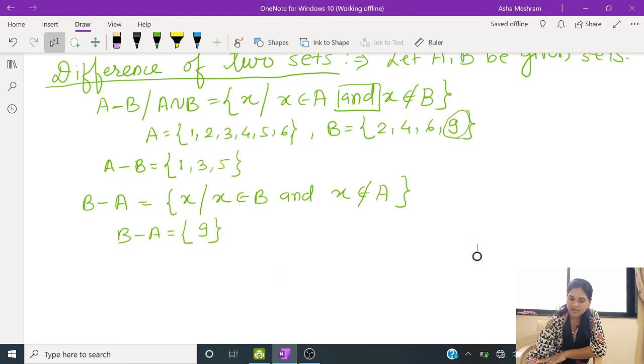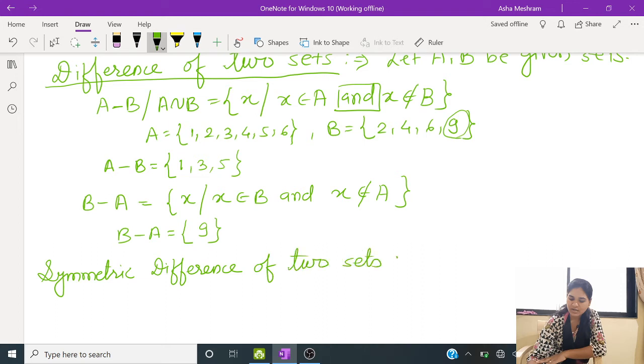Next definition is of symmetric difference of two sets. Now how to define this symmetric difference? Again two sets we will require there.